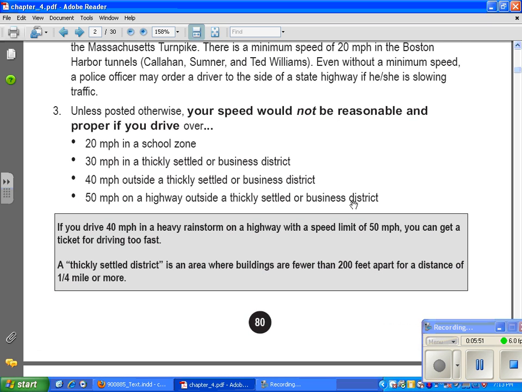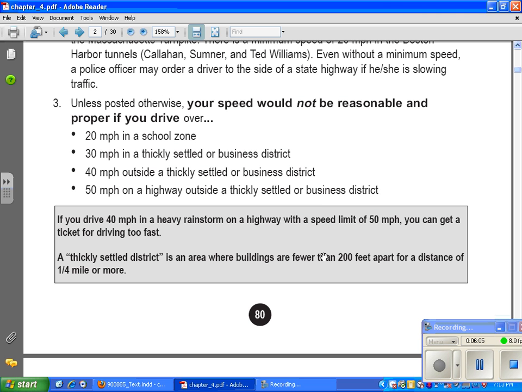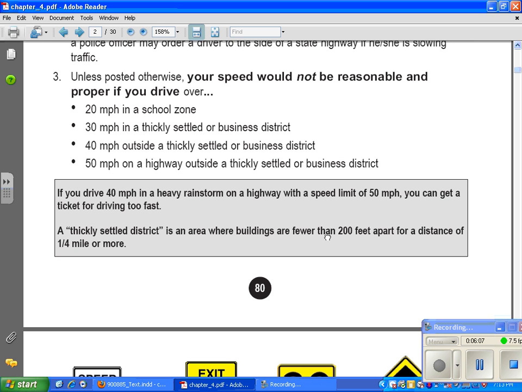If you drive 40 miles per hour in a heavy rainstorm on a highway with a speed limit of 50 miles an hour, you can get a ticket for driving too fast. How come? Because it's raining. You have to drive slow because it's raining.